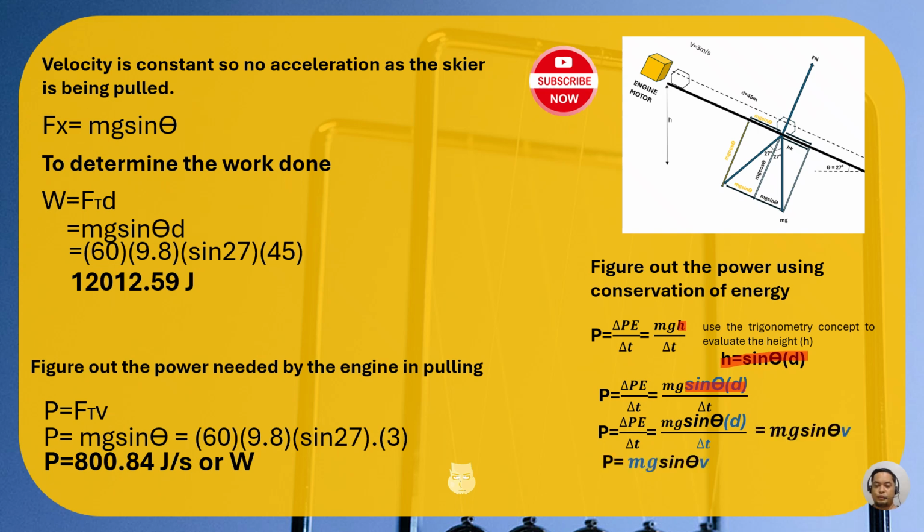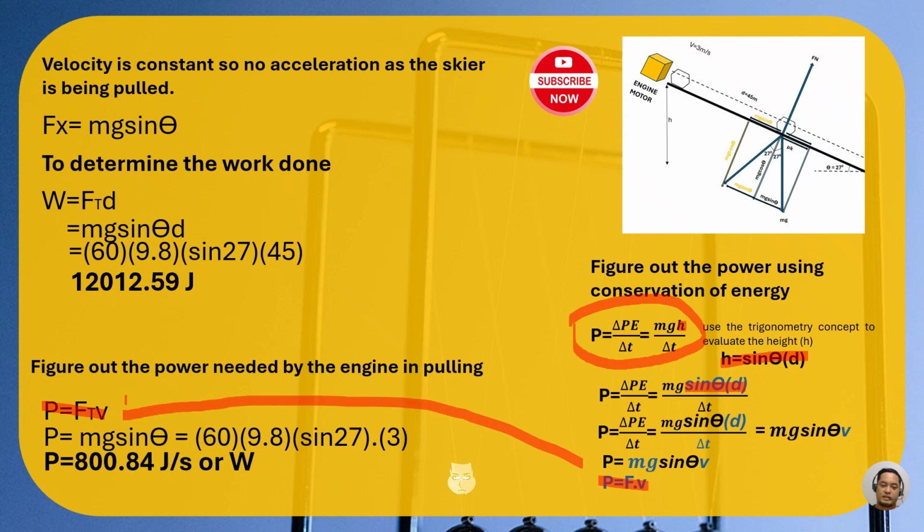Okay. So if you do it on your own, you will still arrive at our power equation from a while ago, which is force times velocity. So it's certain that our answer is still the same if we use this formula to get the power using conservation of energy. So at the end of your solution, you will be directed to this equation. So the answer is still the same.